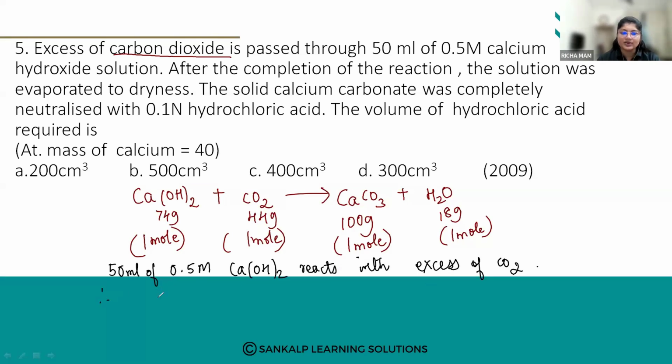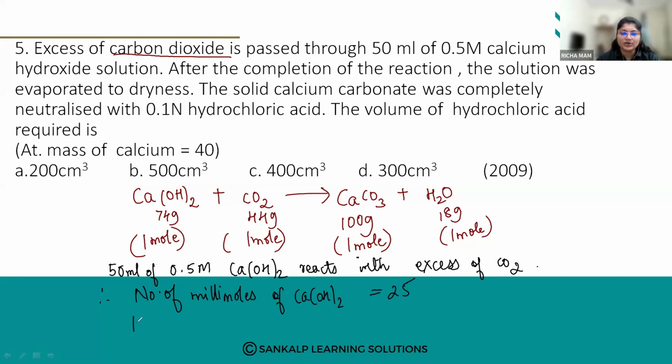25. Okay. So number of millimoles of calcium hydroxide reacted is 25. Okay.